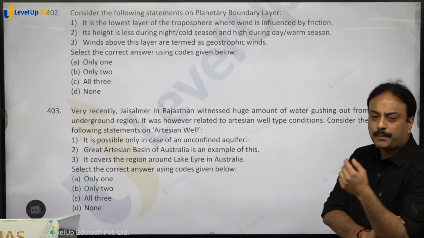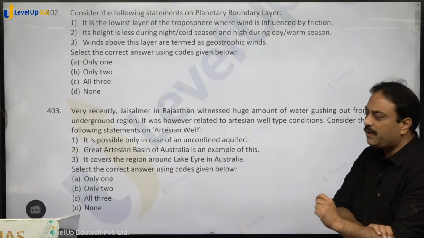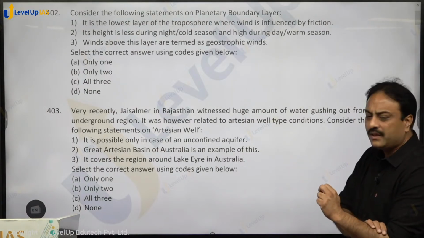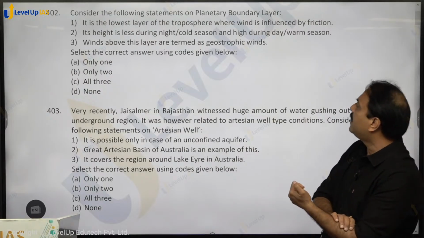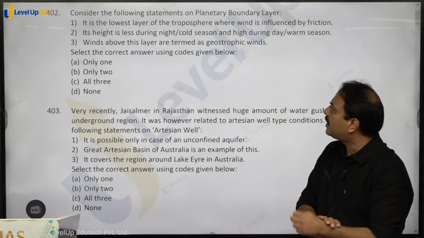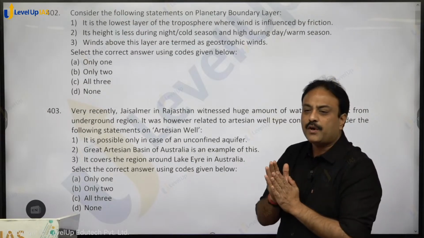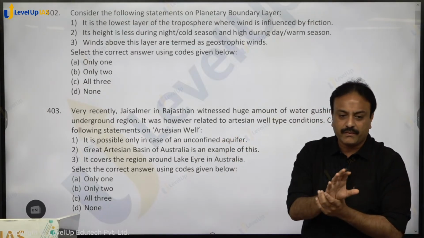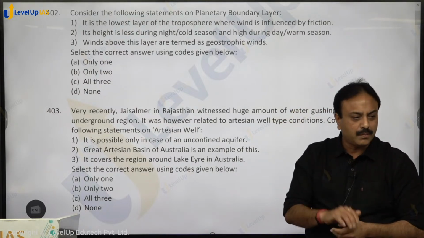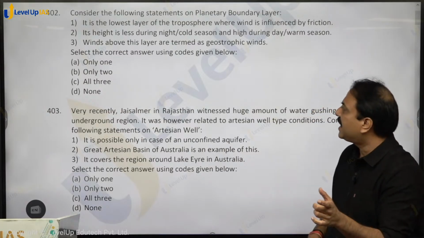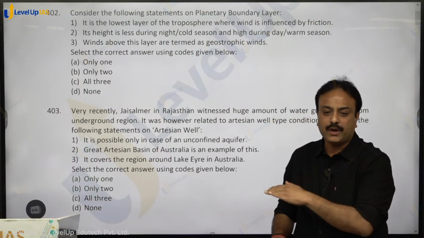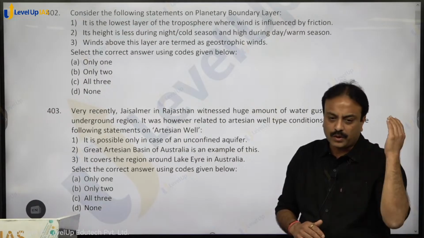It is the lowest layer of the troposphere where wind is influenced by friction. Its height is less during night, that is cold season, and it is higher during day or during warm season. Winds above this layer are termed as geostrophic wind. So planetary boundary layer is the lower layer of the troposphere where the winds are affected by friction. It is also called the atmospheric boundary layer or planetary boundary layer. Both terms will go with that. Its height is less during night or during cold season, due to less convection. During warm season or during hot days, it is more due to more convection.